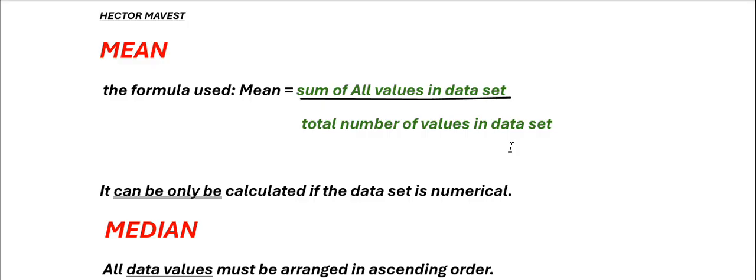By saying so, we are simply saying that, let's say now we have 1 up to 10. Let us just make an example. You're going to add those numbers: 1 plus 2 plus 3 plus 4 plus 5 plus 6 plus 7 plus 8 plus 9 plus 10. Remember, how many numbers do we have? We have 10 of them. Then the answer that you're going to get from there, you're going to divide it by 10. I believe we understand what we are talking about.